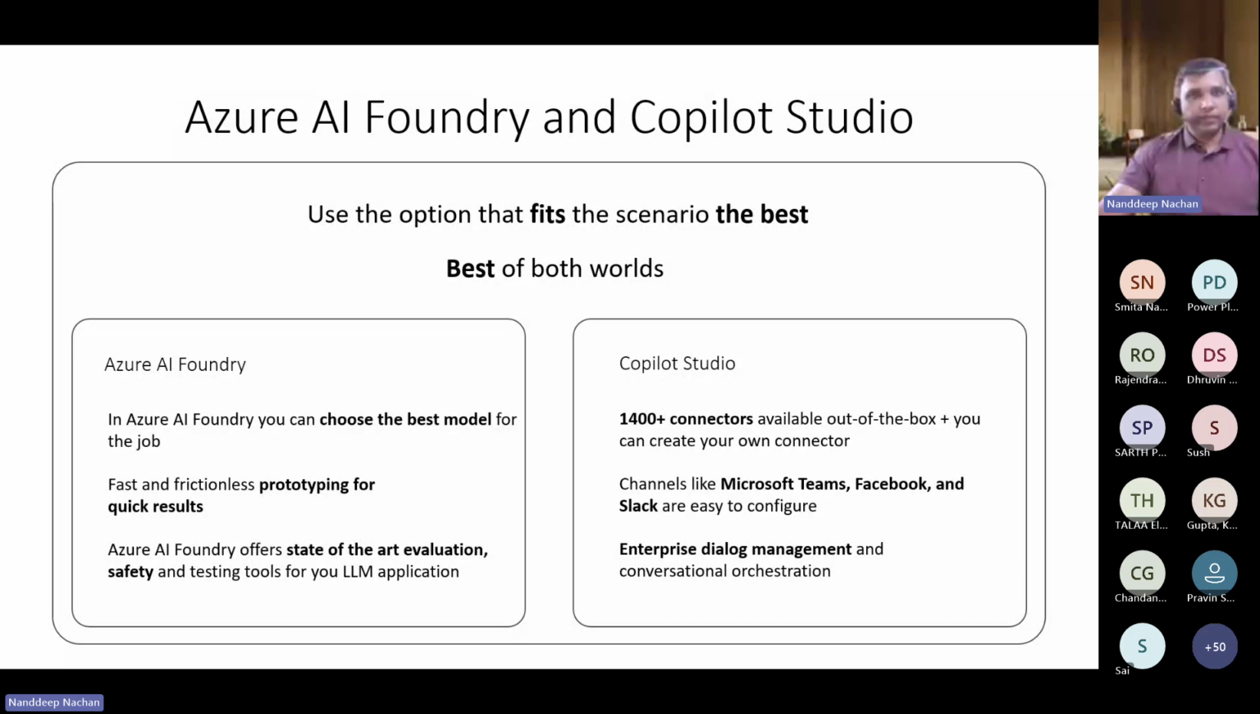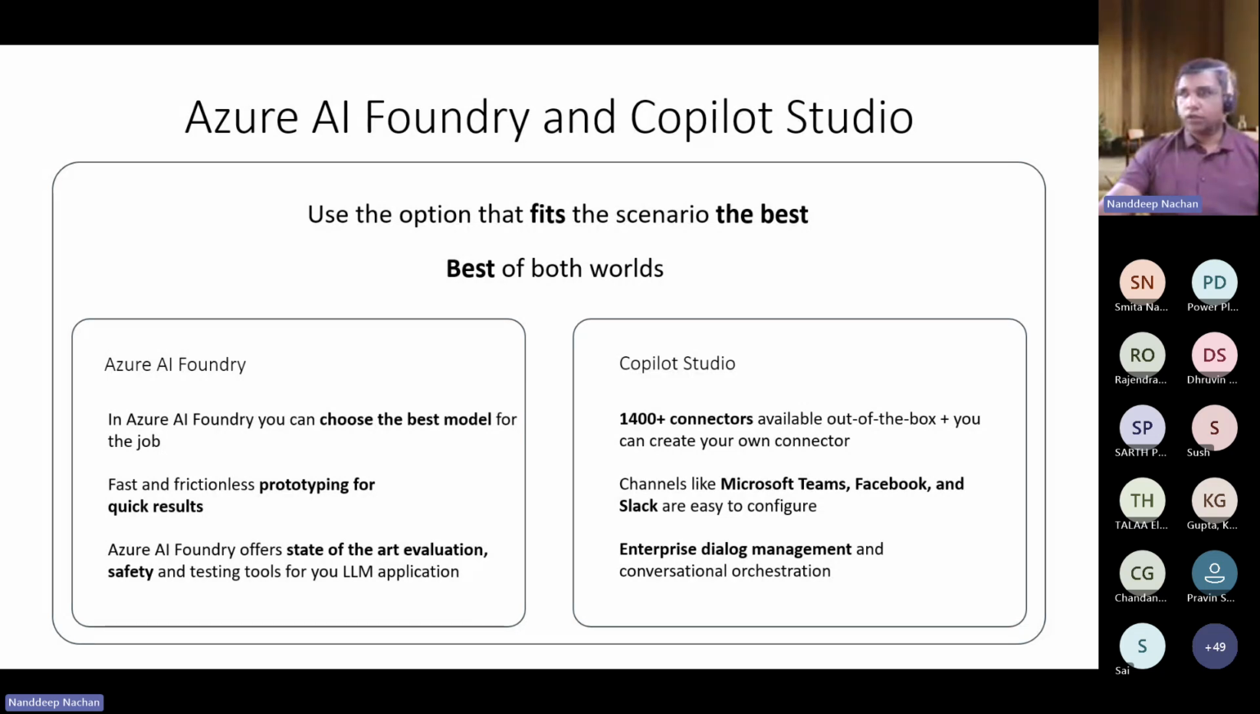The good thing that you can do from Azure AI Foundry is that you have model selection, which will allow you to choose the best AI model for your specific need. You can do rapid prototyping there, by which you can focus on fast and efficient prototyping for quick results by selecting the model, testing it out with prompt flows and all those things. It also provides advanced tools like state-of-the-art evaluation and safety testing tools, which are tailored for LLM applications.